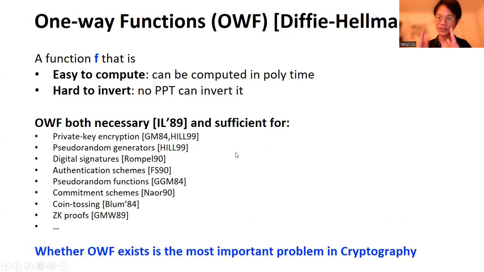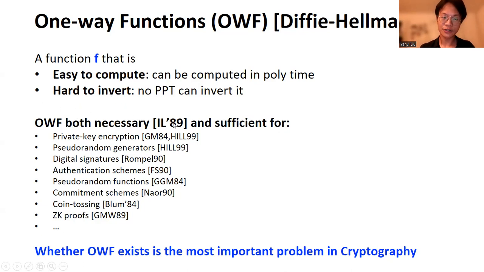We know that one-way function is a very, very important notion in cryptography, and it is both necessary and sufficient for a bunch of private key crypto primitives. And it was amazing that Diffie-Hellman could have this vision 40 years ago that this minimal object for cryptography is this cute function that is easy to compute but hard to invert.